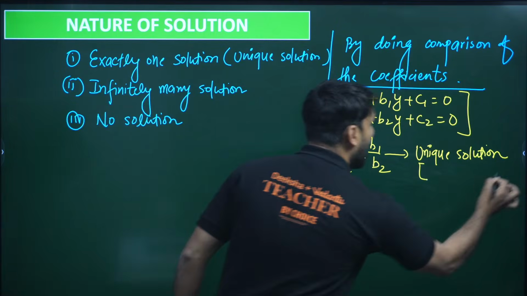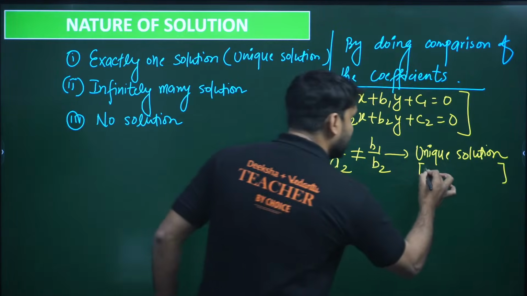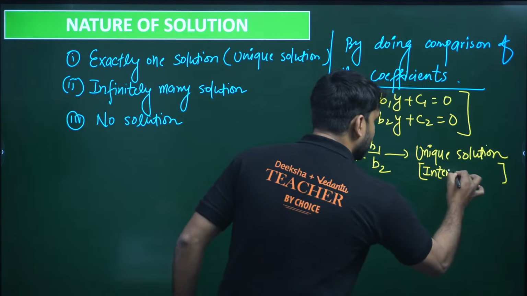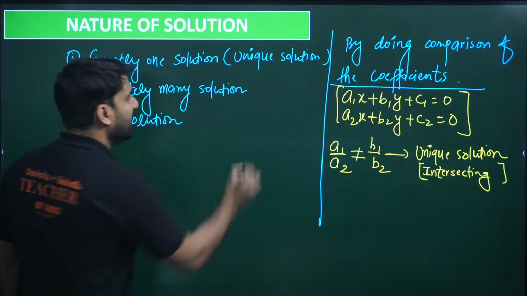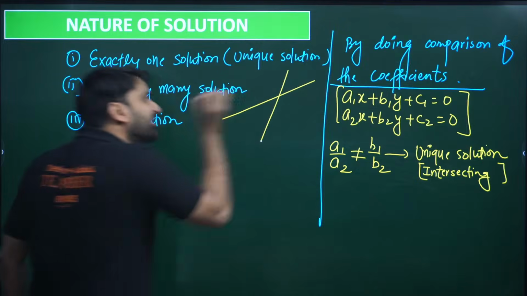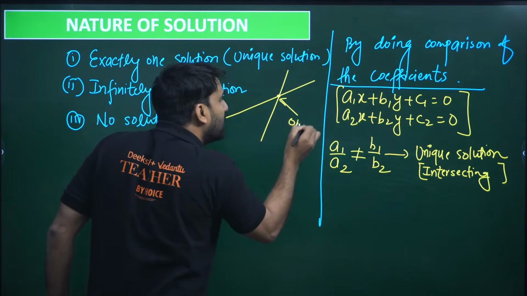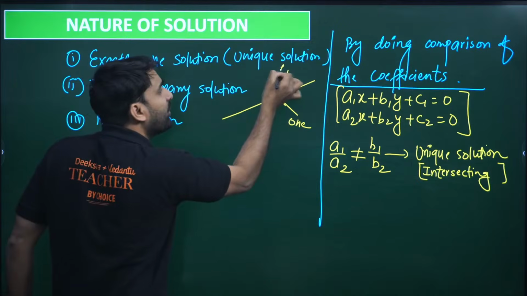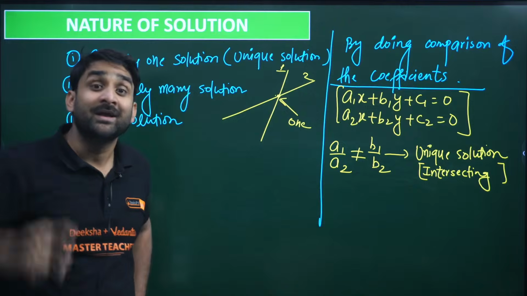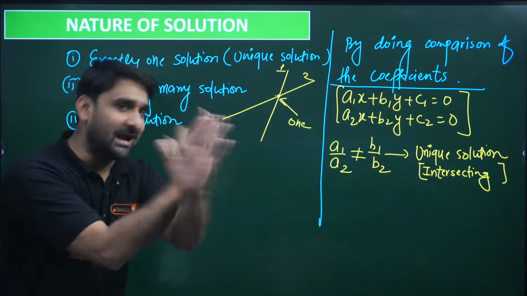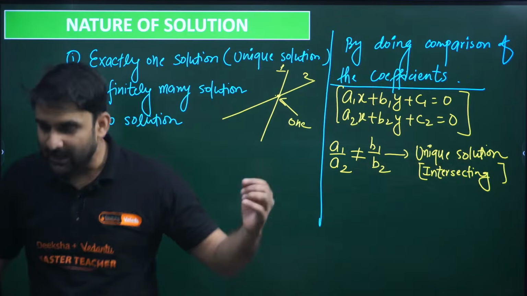And if you draw the graph of such linear equations, there will be intersecting lines. They will be intersecting. This is common sense also. If one straight line is intersecting another straight line, there will be only one solution, at one point. This point satisfies equation number 1, and this point satisfies this equation also. So how many solutions will be there? Exactly one solution. And if exactly one solution is there, it indicates that the lines will be intersecting.